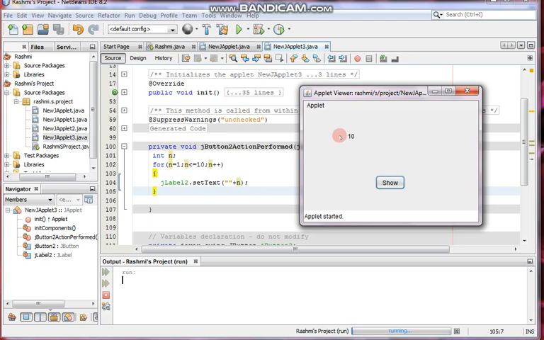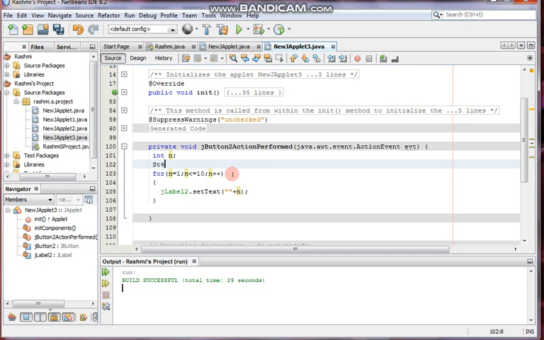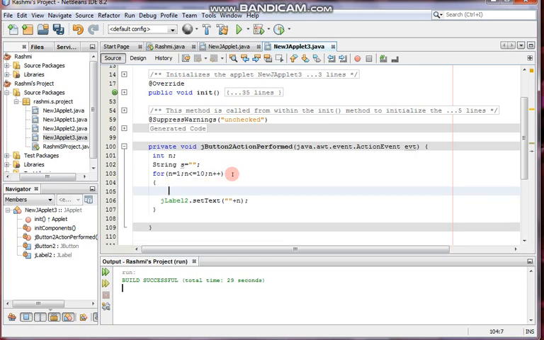So how can we see all the numbers serially? That is our motto. Actually, a label cannot be used for showing this kind of result. But suppose we want to apply a trick and show all the results. In that case, we can take a string variable here. String variable s I am taking, and I am initializing it as blank.